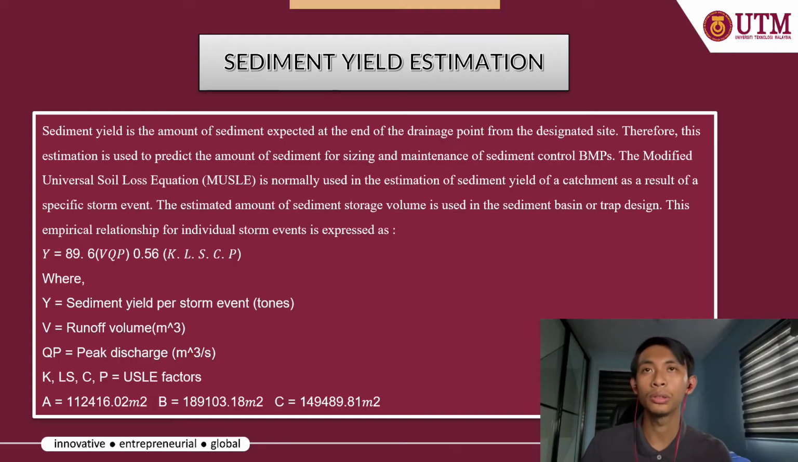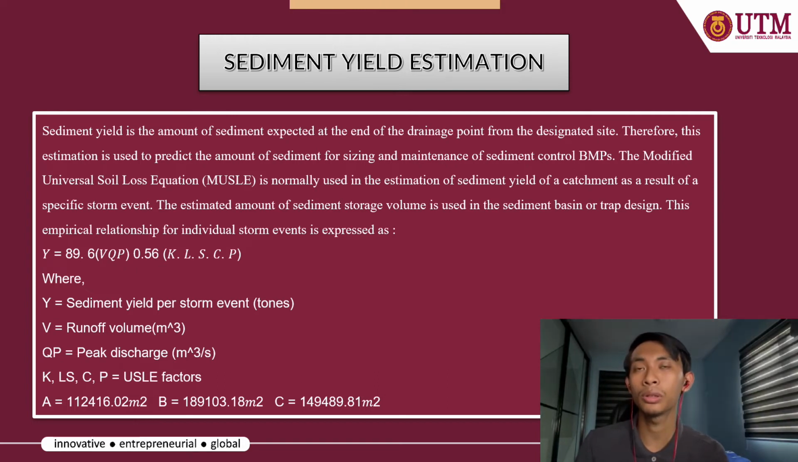Next, we move on to the sediment yield estimation. Sediment yield is the amount of sediment expected at the end of the drainage point from the designated site. Therefore, this estimation is used to predict the amount of sediment for sizing and maintenance of sediment control BMPs. The Modified Universal Soil Loss Equation, MUSLE, is normally used in the estimation of sediment yield of a catchment as a result of a specific storm event.